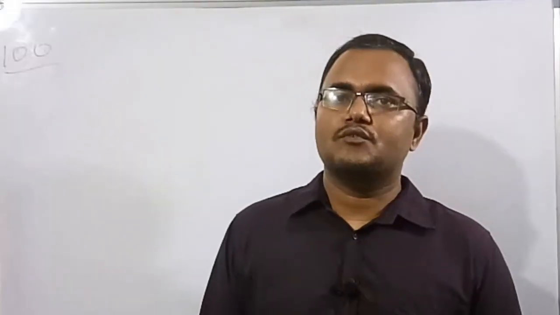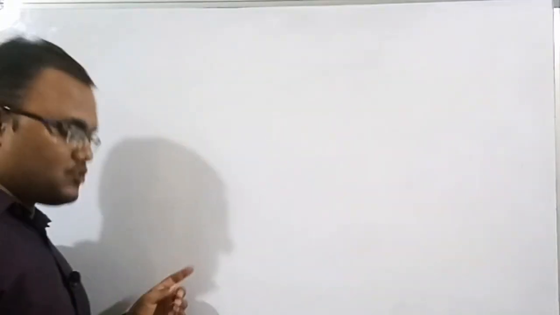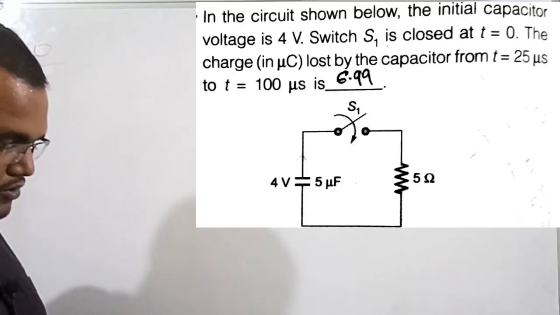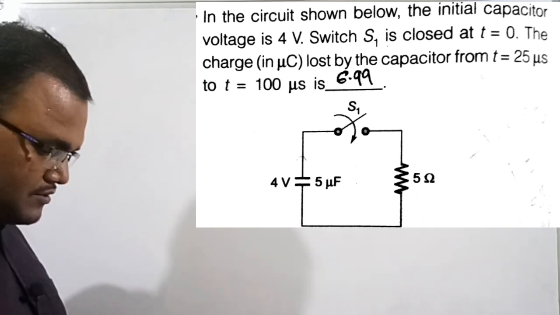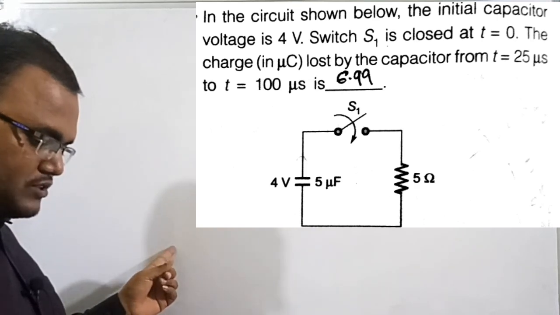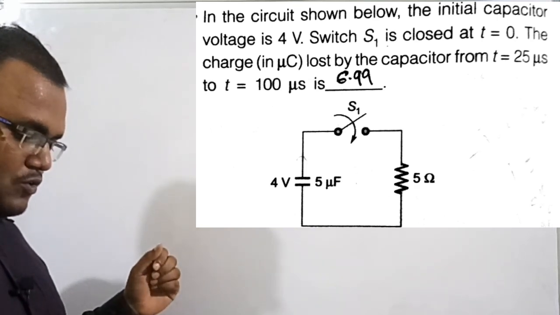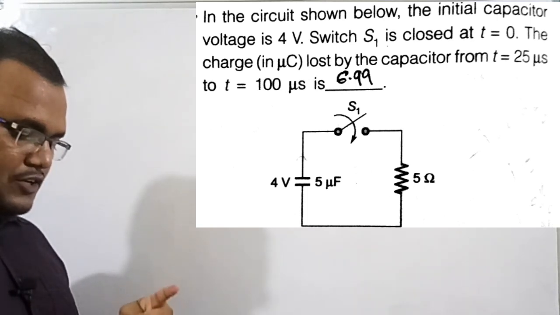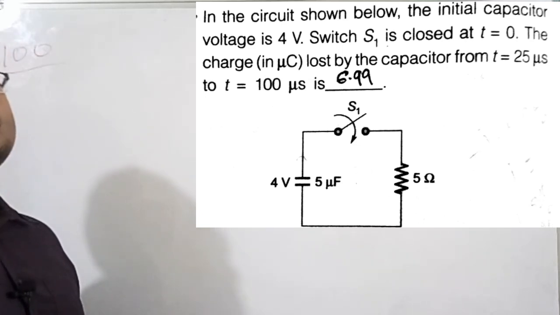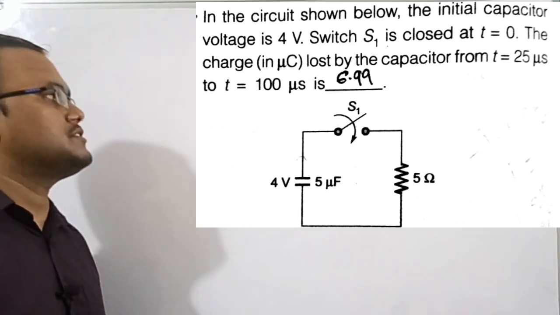Therefore this is the final numerical of this lecture. The question number is 100. So see the question here. The question says that in the circuit shown below, the initial capacitor voltage is 4 volt. The switch S1 is closed at t is equal to 0. The charge in microcoulomb lost by the capacitor from t is equal to 25 microsecond to t is equal to 100 microsecond. Means there is a circuit combination of resistor and capacitor.